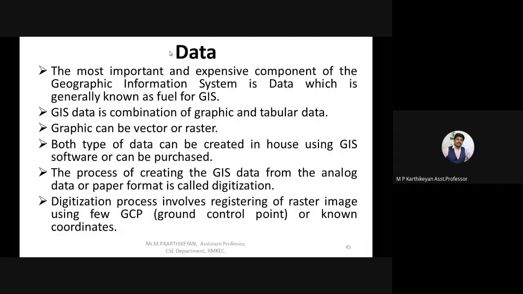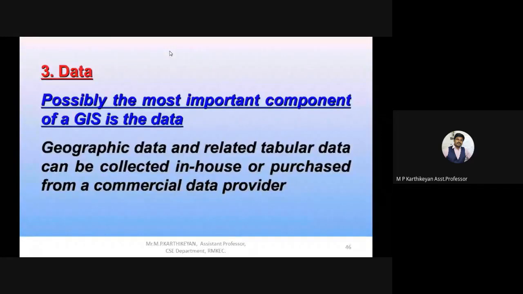In cell format, the data has been replicated, so whatever happens for an individual cell happens for the entire image, like a pixel. That is raster data. The entire image is converted into a cell-sized organization. So this is what data is about. Data is possibly the most important component.